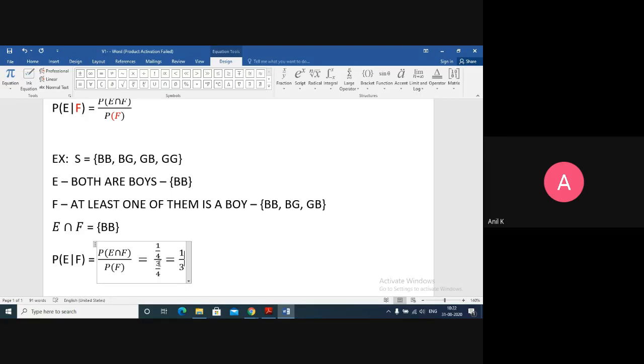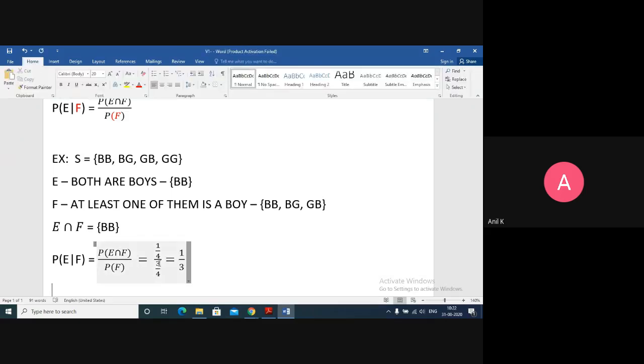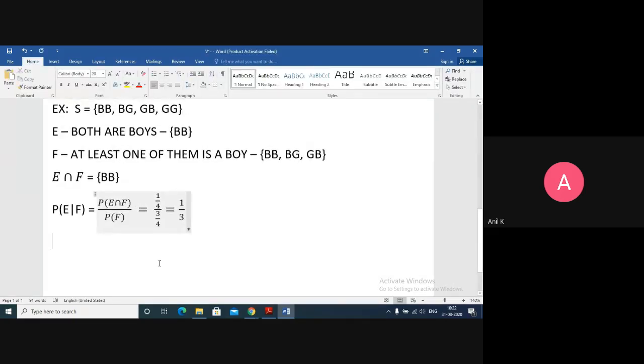Okay. So in this entire chapter, the most important thing is you have to identify what is event E, identify what is event F, then identify whether I have to take E slash F or F slash E. These are the 3 things you have to understand. Is this example clear?